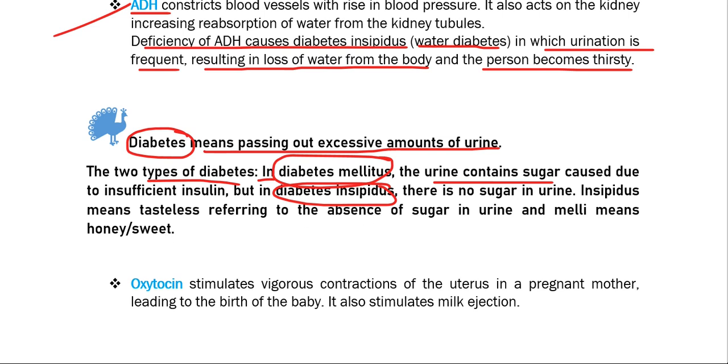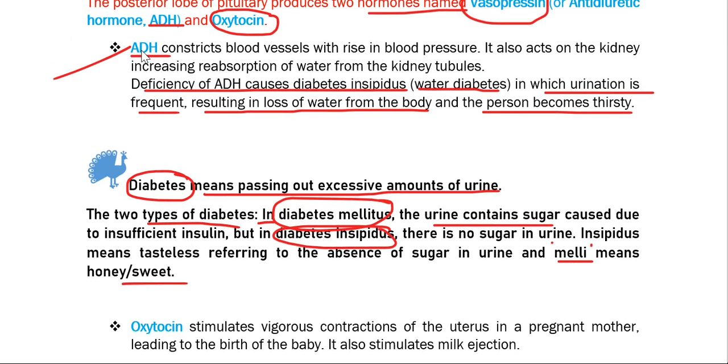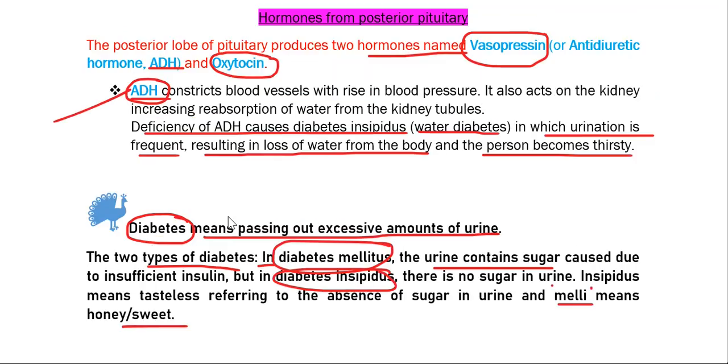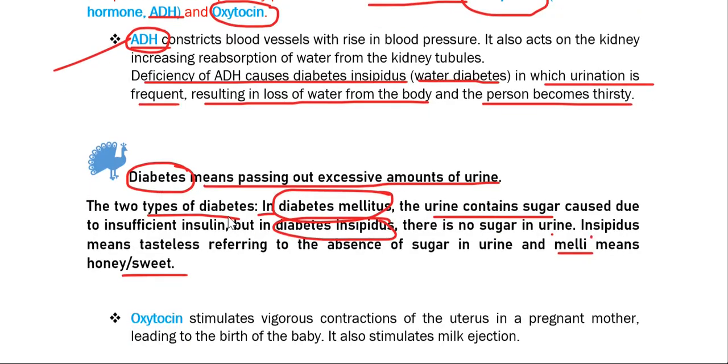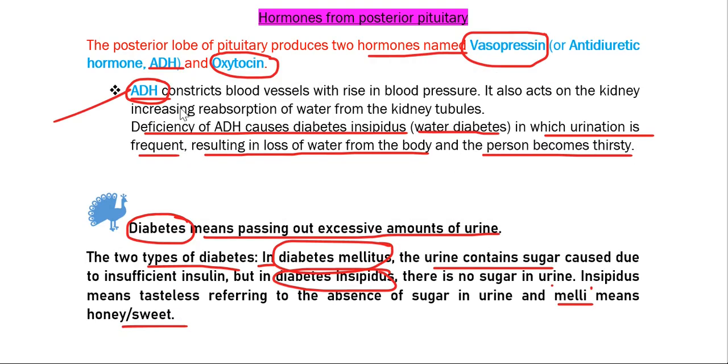Insipidus means tasteless, referring to the absence of sugar in urine, and in mellitus, the term melli means honey or sweet. I discussed this mainly to explain diabetes, and it came from discussing ADH, the first hormone from the posterior pituitary.